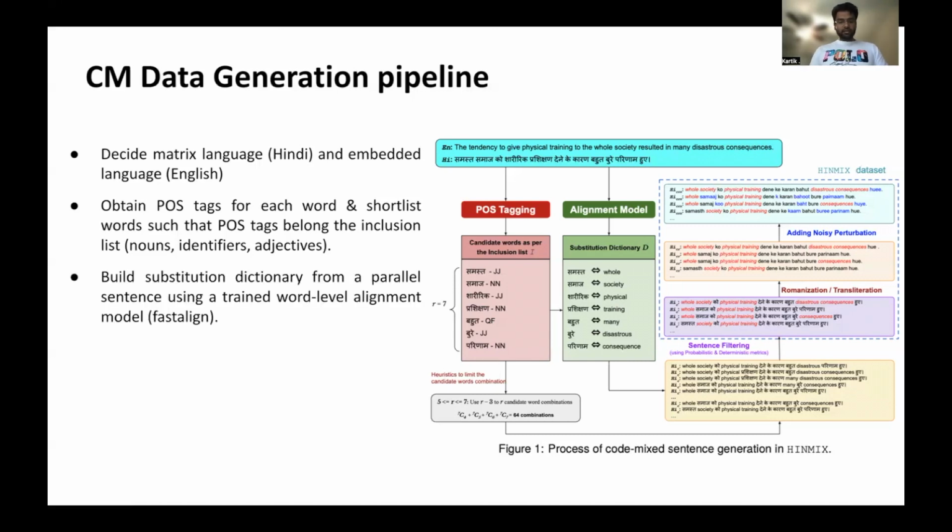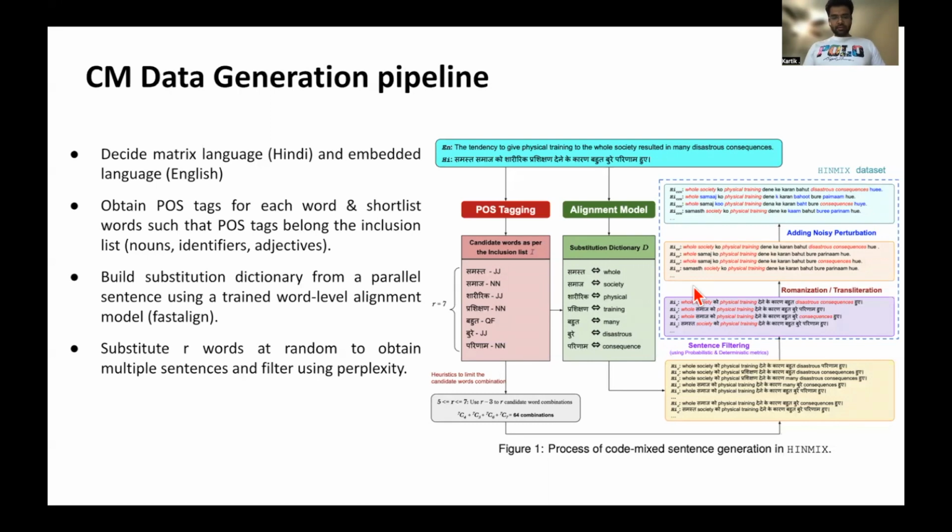And third is building a substitution dictionary so that we know for a Hindi word what's the corresponding English word we can replace it with to form a code mix sentence. We form the alignment using fast align. We train an alignment model. We get the aligned words, and we now know which word needs to be replaced. In the green box, we can see the Hindi words and their corresponding aligned English words.